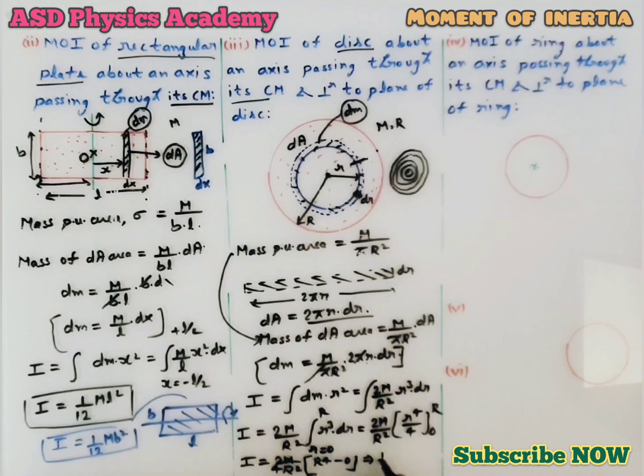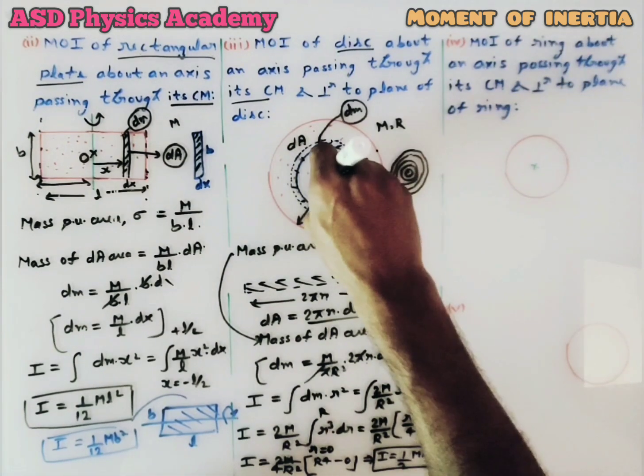After simplifying, the moment of inertia is 1 by 2 mR square. This is the moment of inertia of the disc when the axis is perpendicular to the plane of the disc.